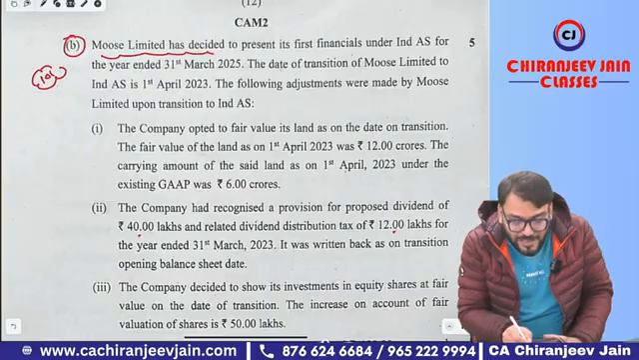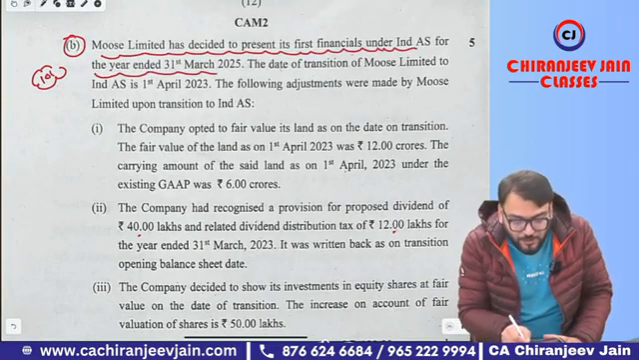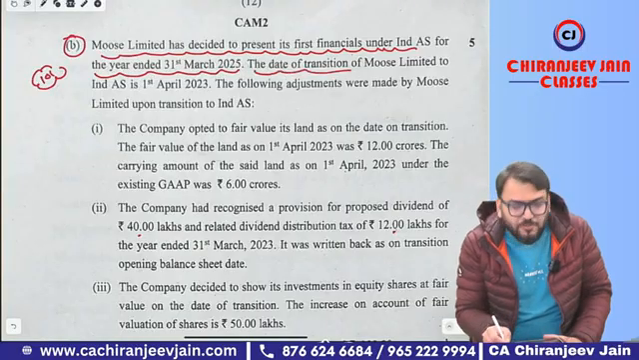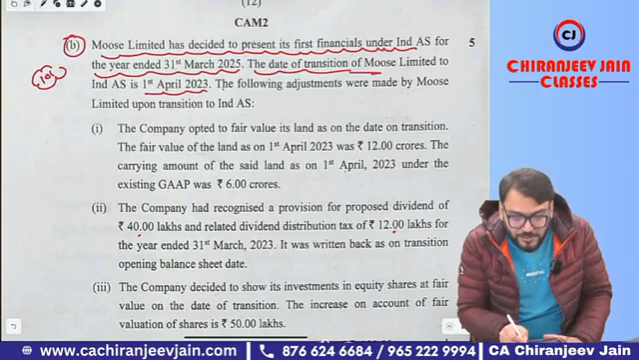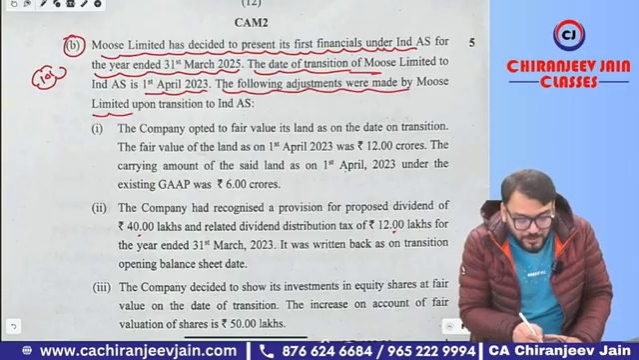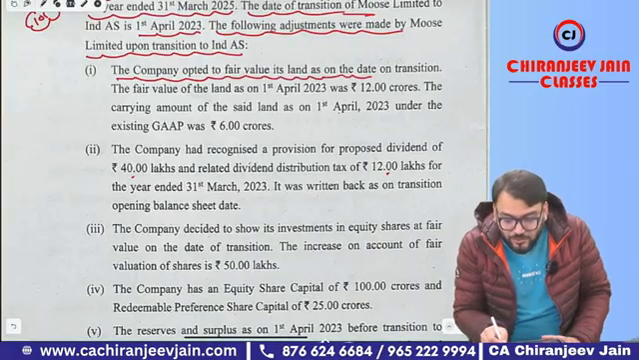Moose Limited has decided to present its first financial statements under Ind AS for the year ended 31st March 2025. The date of transition will be the previous year's opening date, that is 1 April 2023. The following adjustments were made by Moose Limited upon transition to Ind AS. The company opted to fair value its land as on the date of transition.